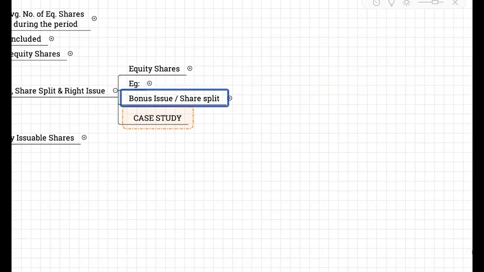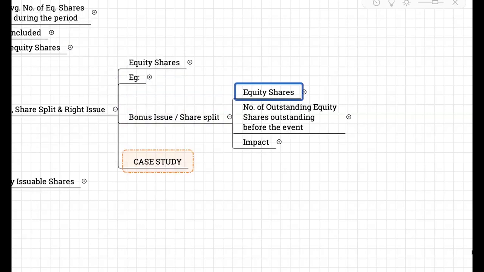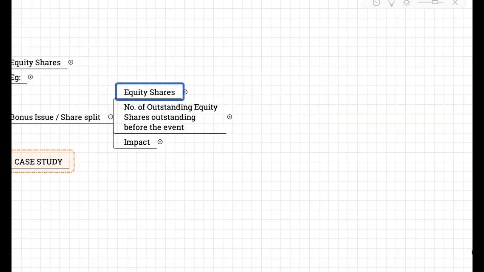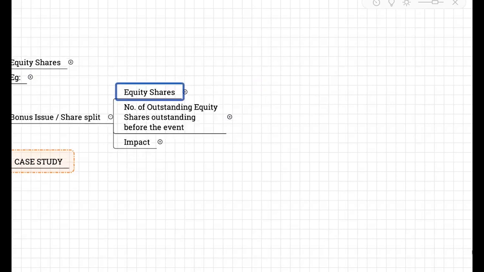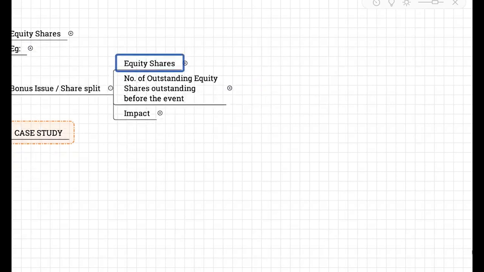In that, first we'll look at bonus issue or share split specifically. This is a case where equity shares are issued for no consideration. It means there is going to be an increase in equity shares without an increase in resources. Before the issue of bonus shares, they would have had a certain number of shares outstanding.